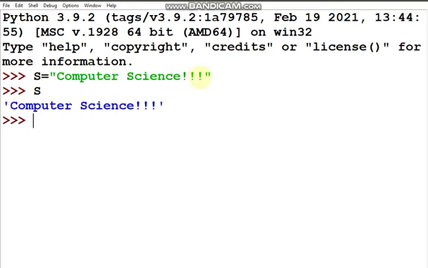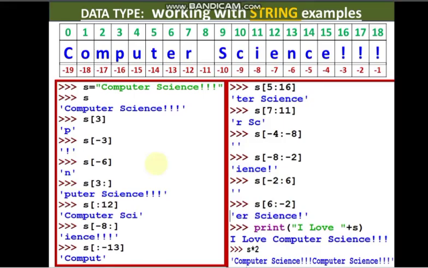So total characters including the space and these 3 exclamatory marks is 19. So forward indexing from 0 to 18 we'll have, and in the backward direction we'll have from minus 1, then minus 2, minus 3, minus 4 till minus 19. And C, this capital C of computer, is located at minus 19. So I've shown here using this block so that you can understand well.